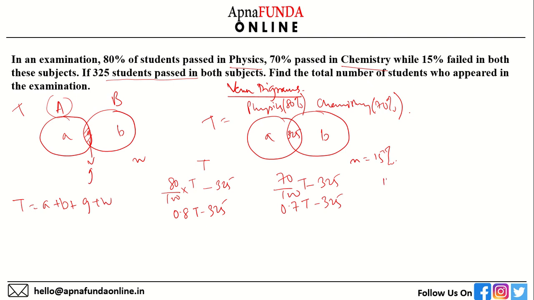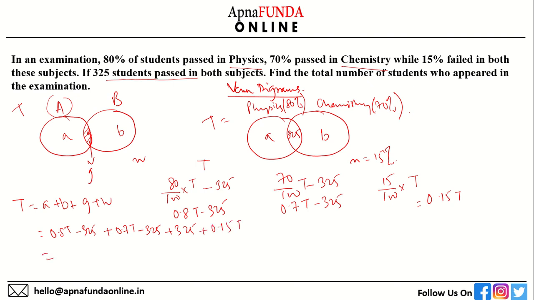N is 15% of T. So this is simply 15% of T. We'll write this as 0.15 T. Now let's solve it. 0.8 T minus 325 plus 0.7 T minus 325 plus 325 plus 0.15 T.